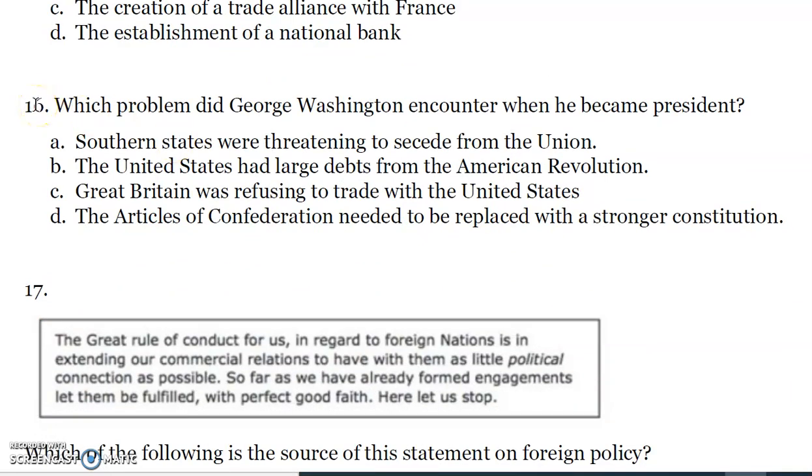16. Which problem did George Washington encounter when he became president? What was his first problem? A. Southern states were threatening to secede from the Union. B. The United States had large debts from the American Revolution. C. Great Britain was refusing to trade with the United States. Which one of those was George Washington's first problem?